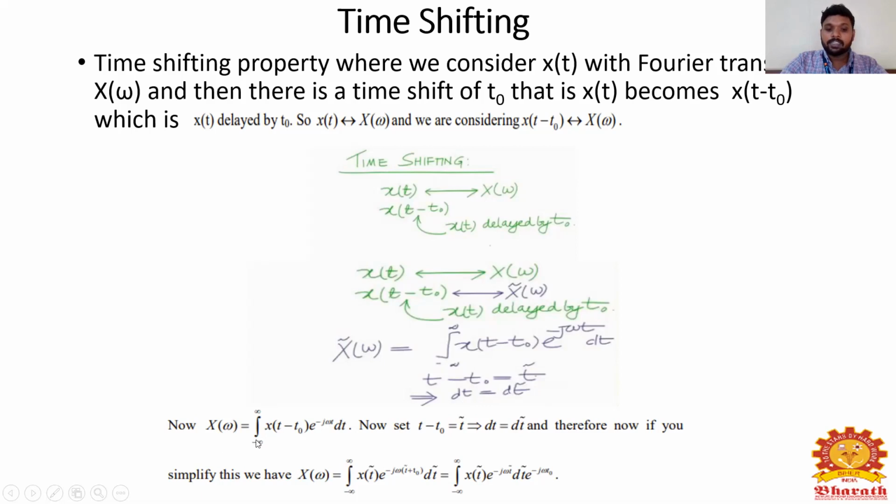Now X bar of omega is equal to the integral from minus infinity to infinity of x of t minus t naught into e power minus j omega t into dt. Now set t minus t naught equal to t bar, that is dt equal to dt bar, and simplifying, we have X bar of omega equal to the integral from minus infinity to infinity of x of t bar into e power minus j omega t bar dt bar, into e power minus j omega t naught.